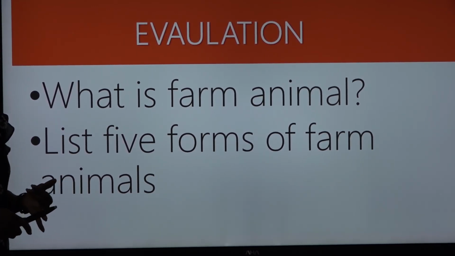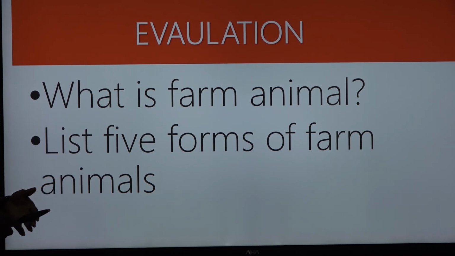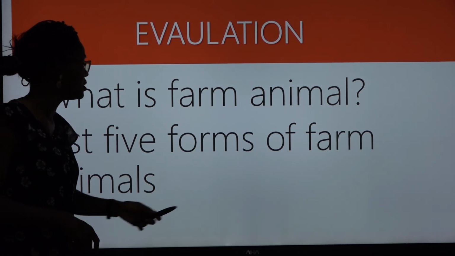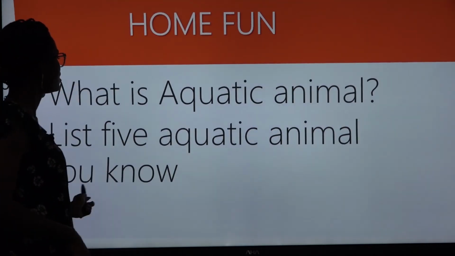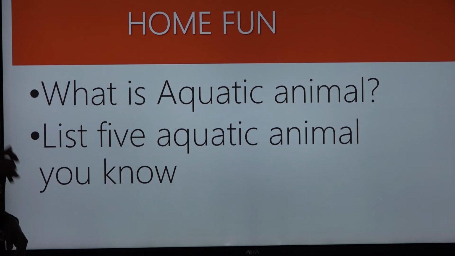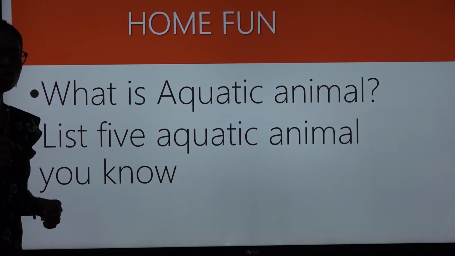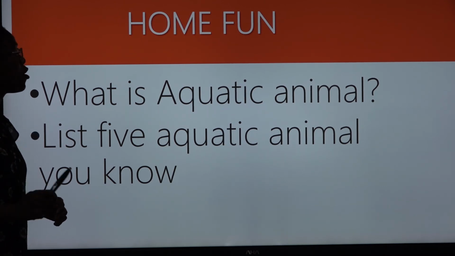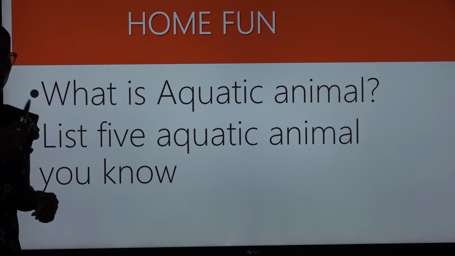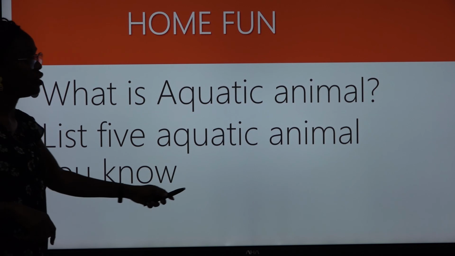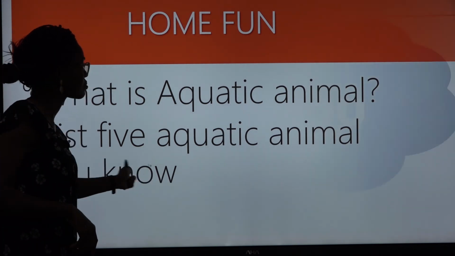Livestock, poultry, birds, aquatic, dairy animals. These are forms of farm animal. But at your own time, I want you to explain what is aquatic animal, and list 5 aquatic animals you know that can be found in the river.